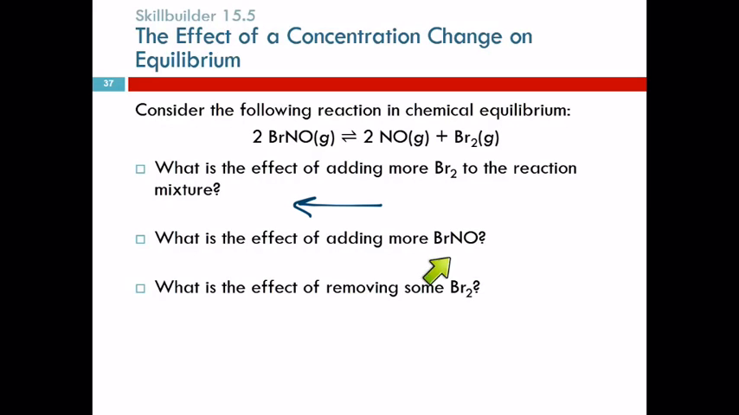What if we add BrNO? That's over here. It'll shift to the right. What if we remove some bromine? It'll also shift to the right. You took some of that away? Well, I'm going to shift and make more. I'm going to minimize the disturbance that was imposed upon me.